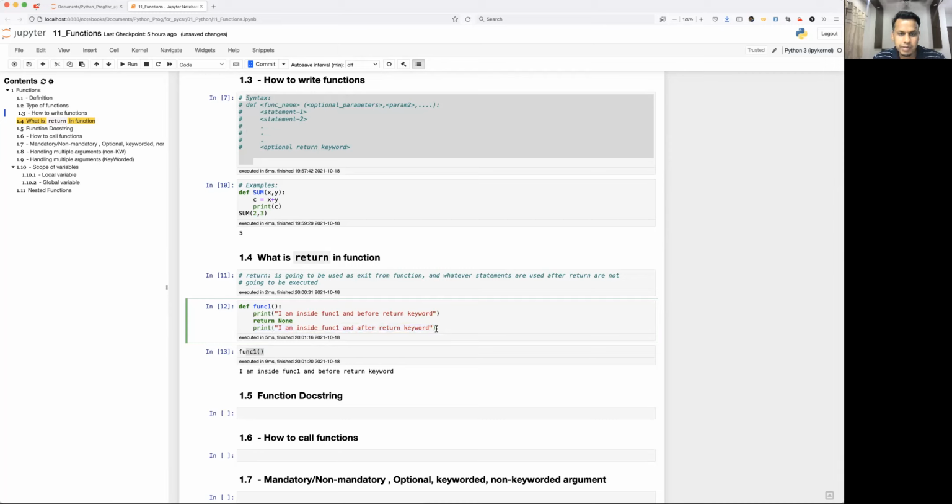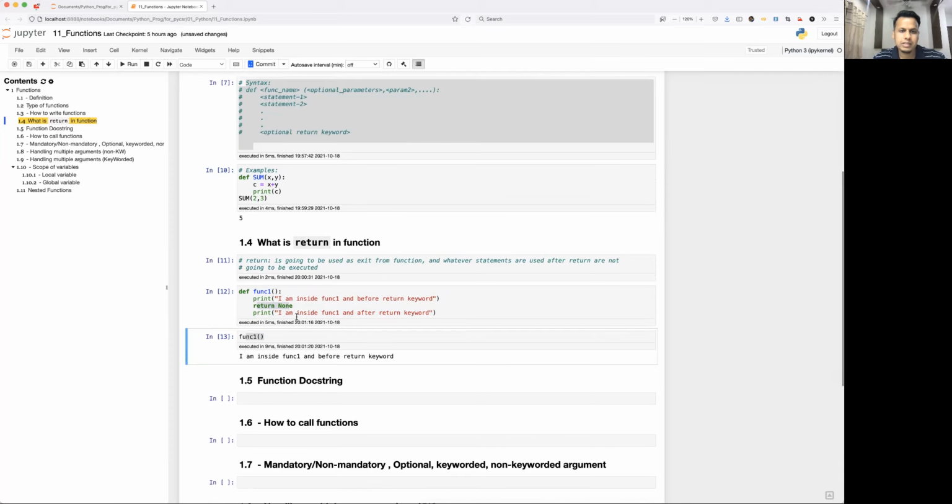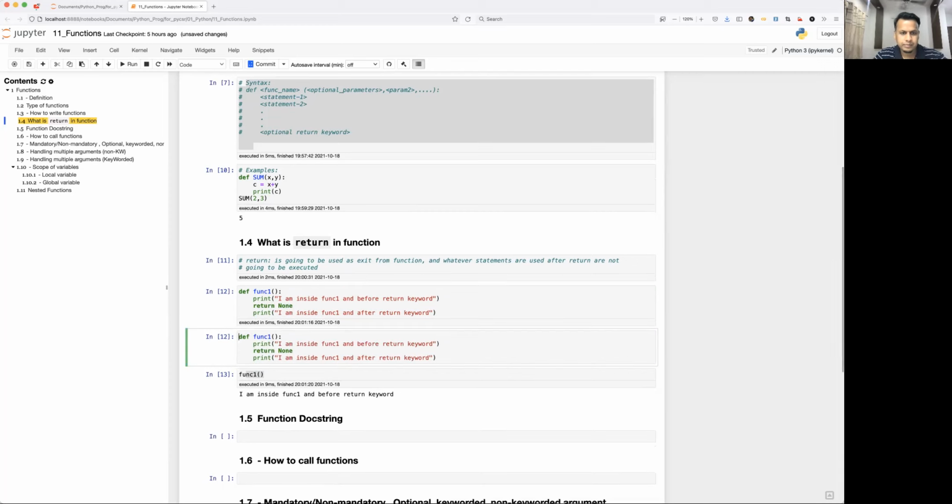Please remember, this is very important, and this is going to be asked in an interview also. Or if there is any written test, they are definitely going to put something like, what will be the output of this function? So after return, if anything is there, just ignore it. It is not going to be executed. That is the use of return. So it will exit. I'm returning None. You are free to return any kind of variable. So let's see some examples here.